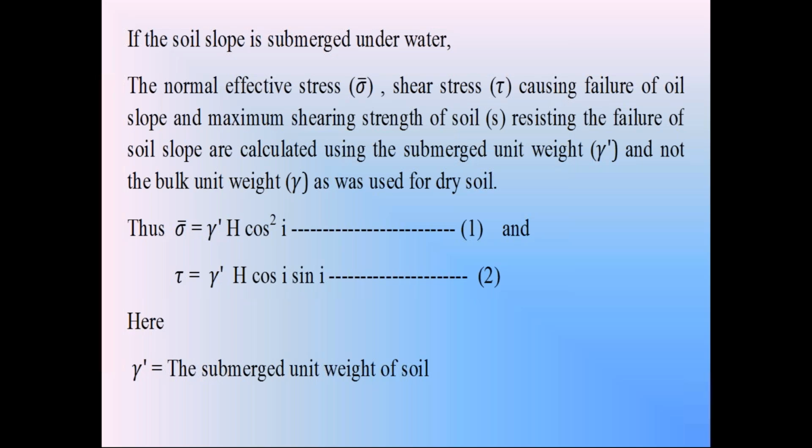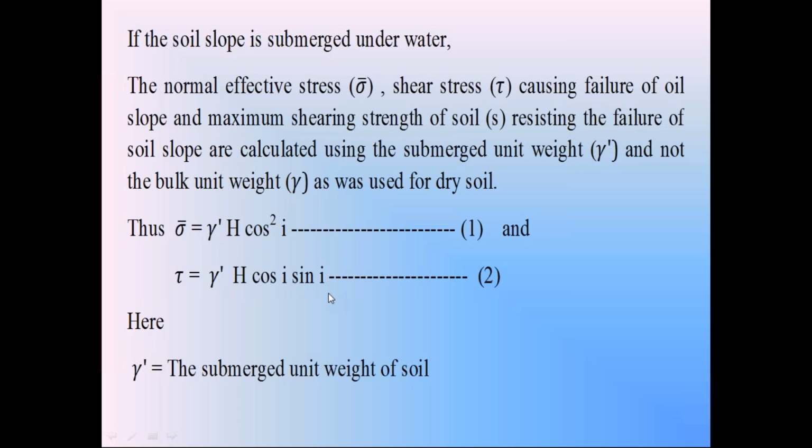Then the tangential force T produces the shear stress tau on the surface CD. The shear stress tau is equal to tangential force T divided by area of the surface CD, B into 1. The tangential force T is equal to gamma dash into H into B into cos i into sin i, divided by B into 1. So you will get the shear stress tau is equal to gamma dash into H into cos i into sin i. This is the shear stress tau equation.